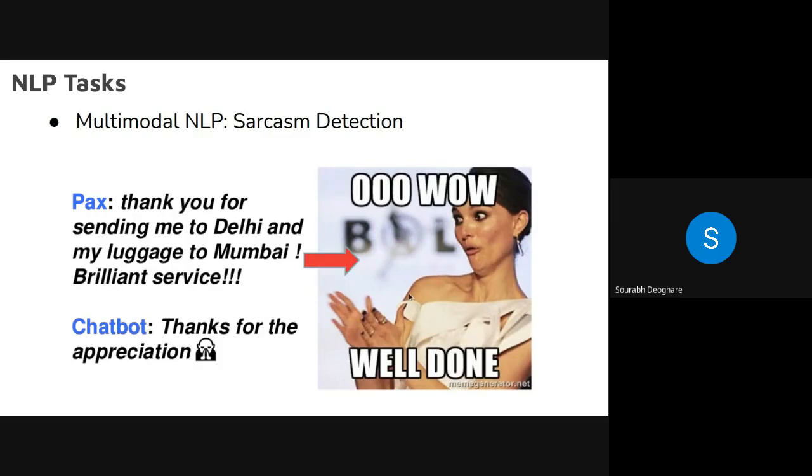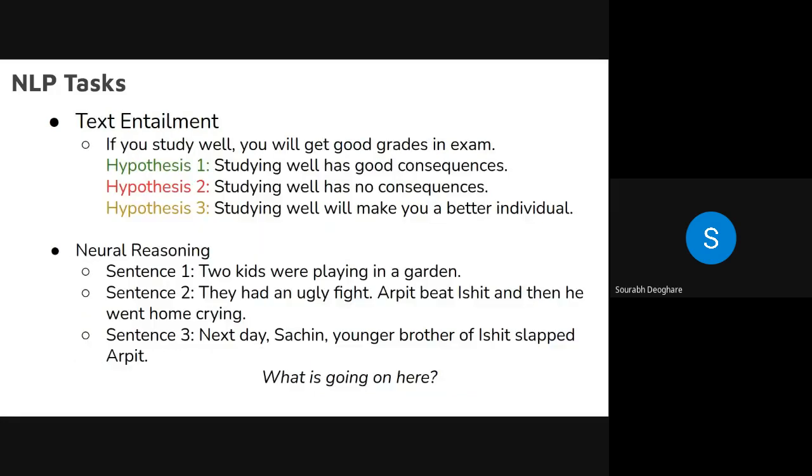Without this information, a chatbot might reply, okay, yeah, thanks for the appreciation, you are appreciating us, right? But if this information is given, his expressions are available, then the chatbot might understand that, oh no, we have made some mistake, I need to apologize to him, right? So this is a very difficult problem, and if you do a project in this, it will be really interesting. It is a really challenging problem in NLP.